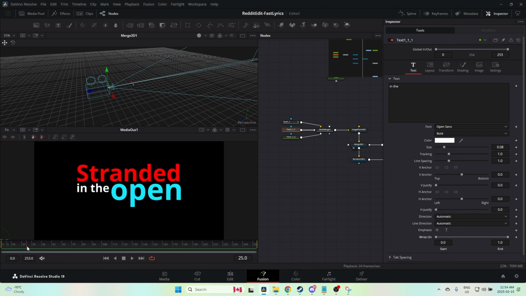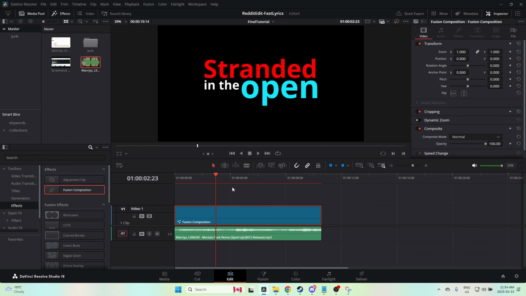Oh, I'm an idiot. I forgot to set keyframes. So I'm going to go back around here, set a keyframe, go back. Right about there. And then this one, I'm just going to go back a couple, set a keyframe. And we're going to go like that. What does that look like?